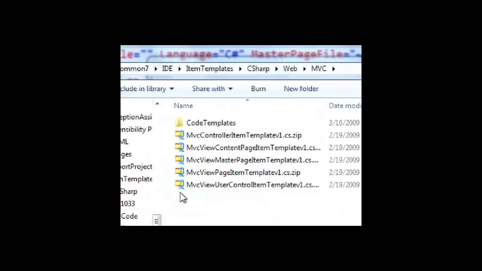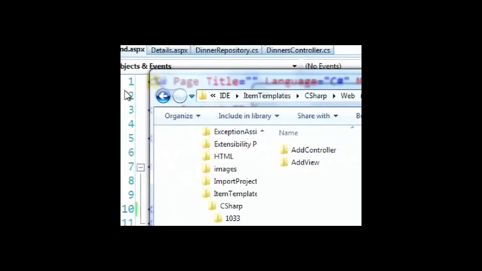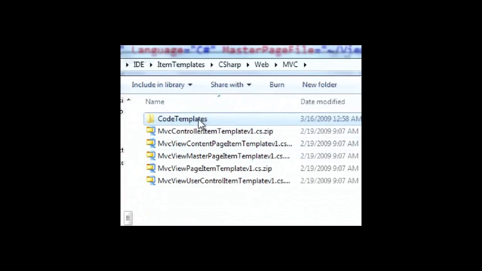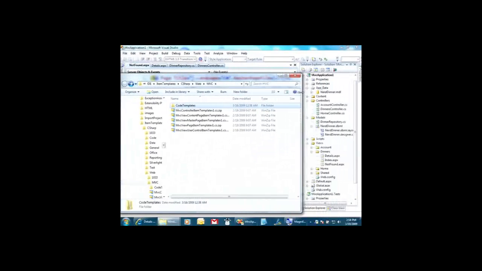These zip files represent the file new something. Right? So when you say file new something, Visual Studio is unzipping that. This is how you can make your own stuff. But what we want to see is code templates. Add controller and add view are in there. I'm just going to grab that entire folder, code templates, and I'm going to drag it over here.